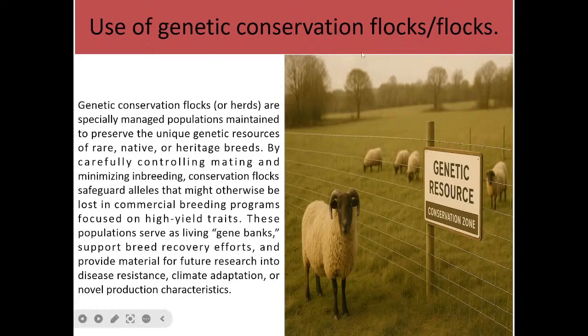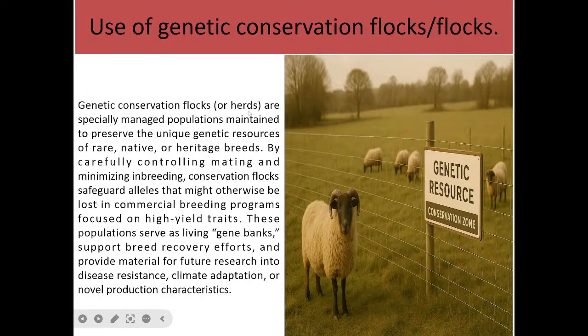Then the use of conservation for flocks. That is when you see some uniqueness. For example, when you crossbreed your animals in successive generations, if you now have an improved yield animal, how will you maintain it? How will you conserve it? That is when genetic conservation of flocks will come in.